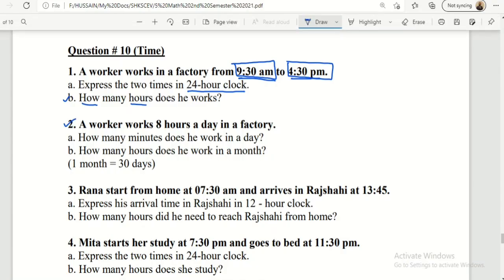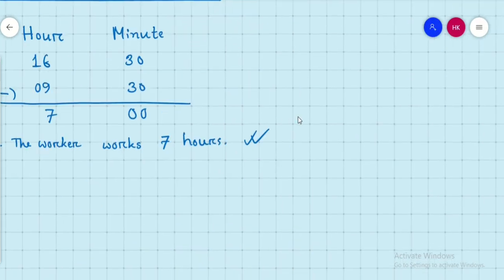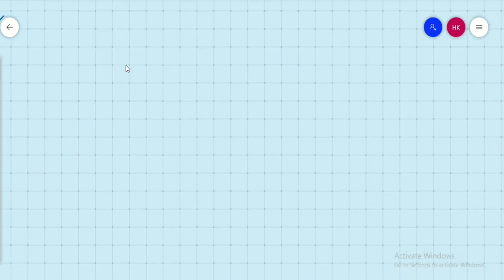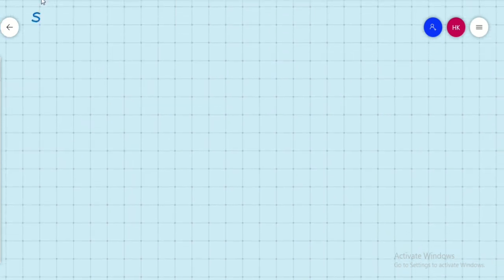Question number 2 says, a worker works 8 hours a day in a factory. How many minutes does he work in a day? So we have to convert the hour into minute. So this is question number 2, solution number 2. Just simply we write as short as possible, because the number in this question is only 2, in number A 2, in number B 2, total 4. So we just keep it short and simple.